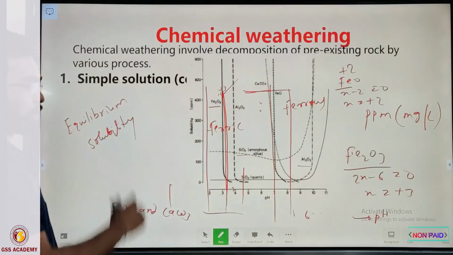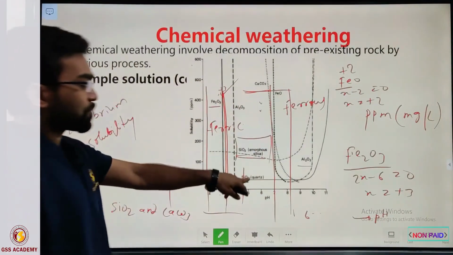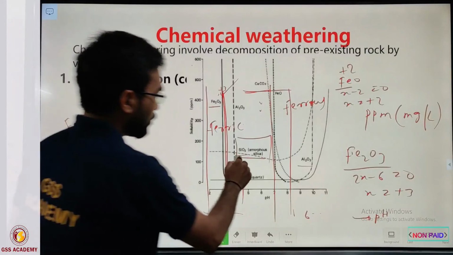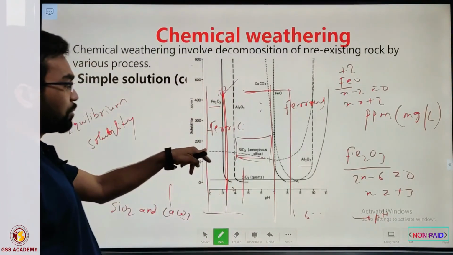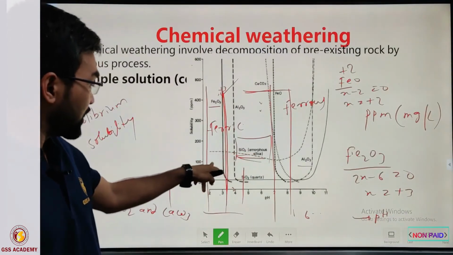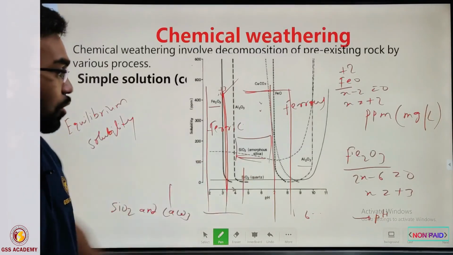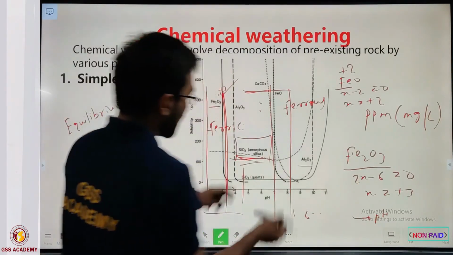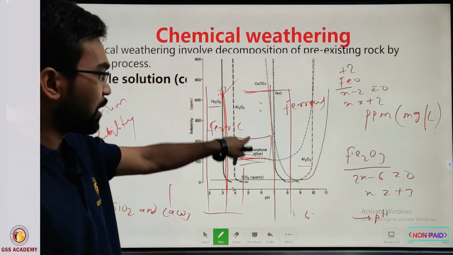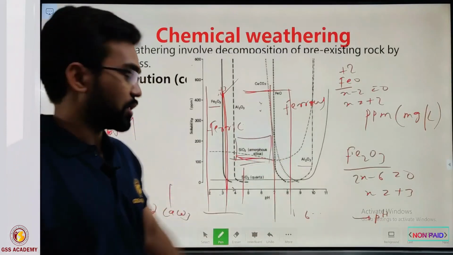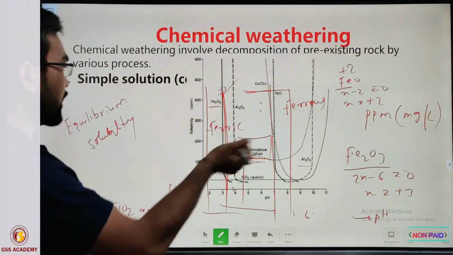You can also see the differences between amorphous silica and crystalline silica. In amorphous form, SiO2 has almost 10 or 100 times more solubility in comparison to crystalline silica. So these are different structures and conditions, and the solubility behavior of those phases is different from each other. They also obviously depend on the different pH values.